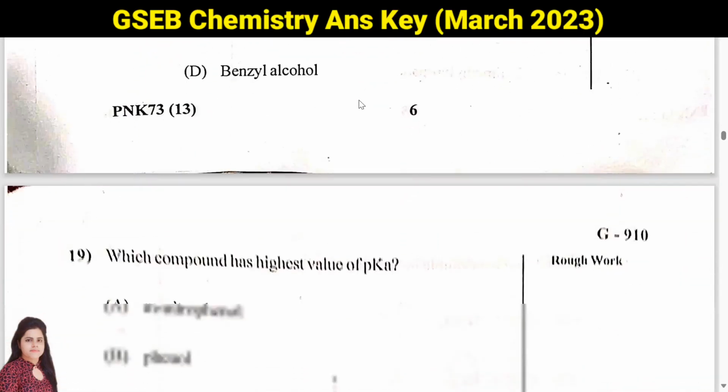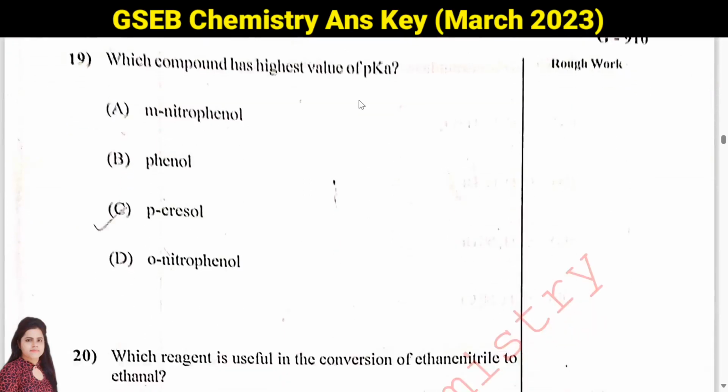Then question number 19. Which compound has highest value of pKa? So more is the pKa value, weaker will be the acid. Weaker will be your acid. So if you will see here, we have nitro group on phenol, then it is phenol. Phenol is slightly acidic. Nitro is an electron withdrawing group. So electron withdrawing groups generally increase the acidity. So nitro compounds cannot be our answer, and we need to choose from phenol and cresol.